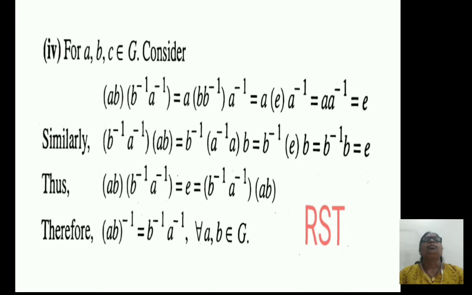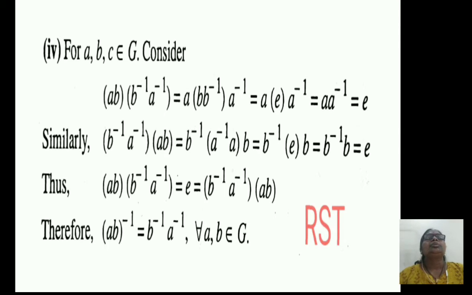Let us see the proof of the fourth result. Here we have to prove that (AB) inverse equals B inverse into A inverse for all A, B belongs to G. For all A, B, C belongs to G, consider the first bracket AB into the second bracket B inverse A inverse.